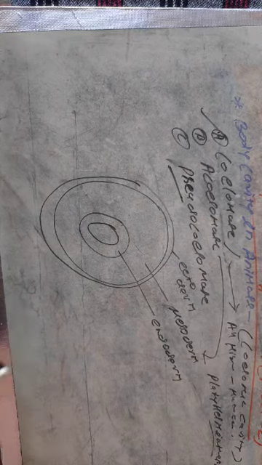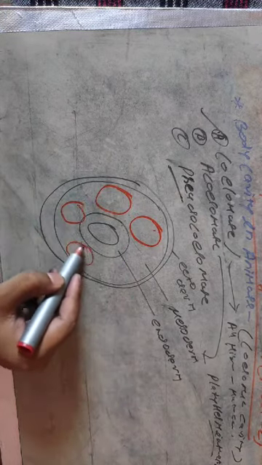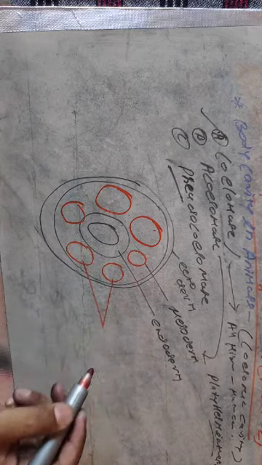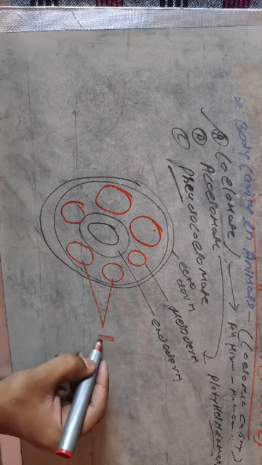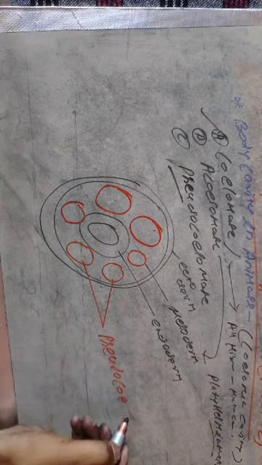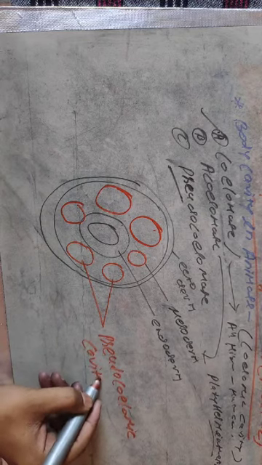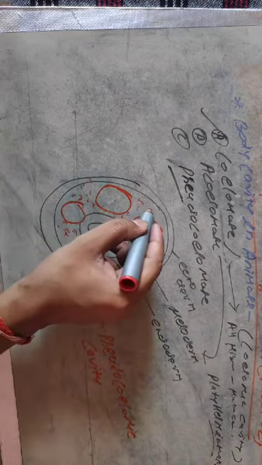Inside the mesoderm, very specific cavity or pouch like structures actually exist, and that special structure is known as the pseudocoelomic structure. Pseudocoelomic cavity or pseudocoelomic structures, and the rest of the part is filled by the cellular mass.